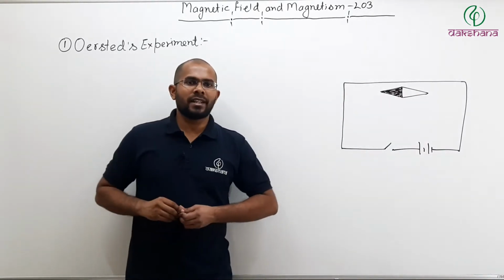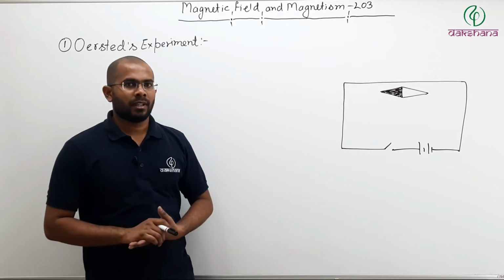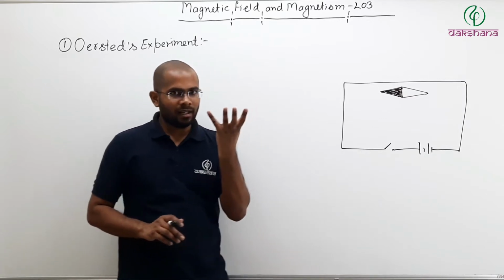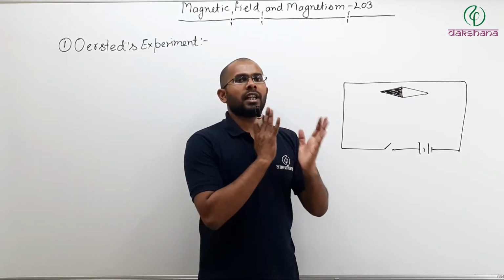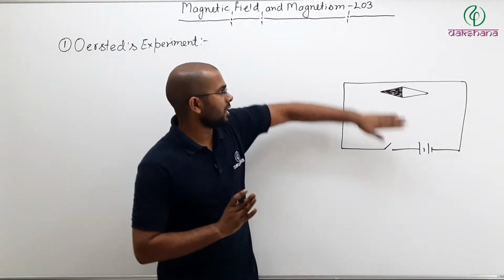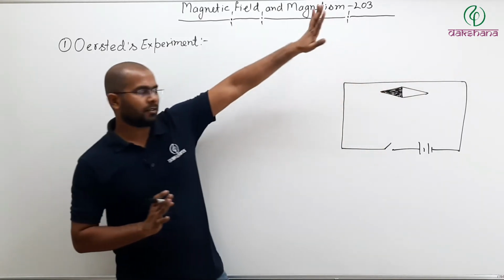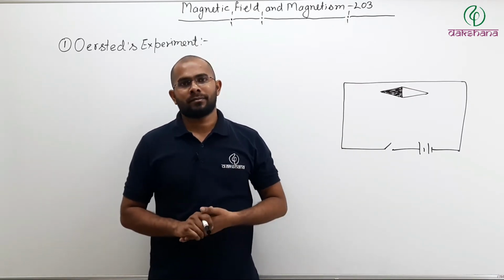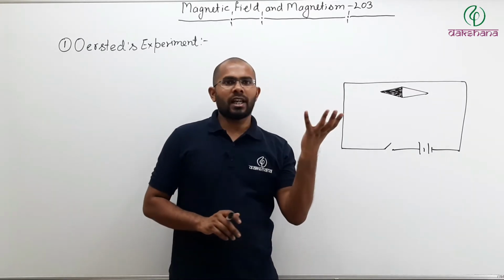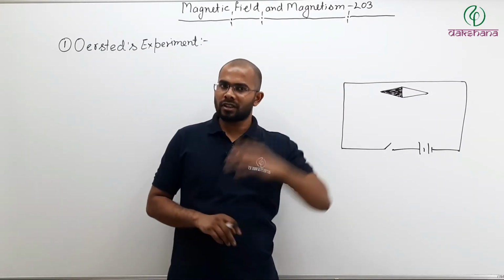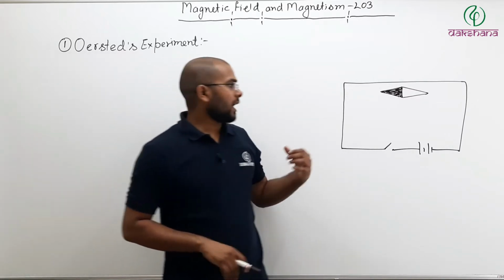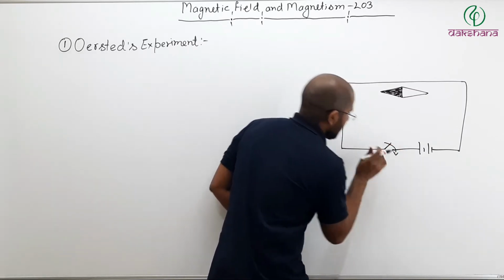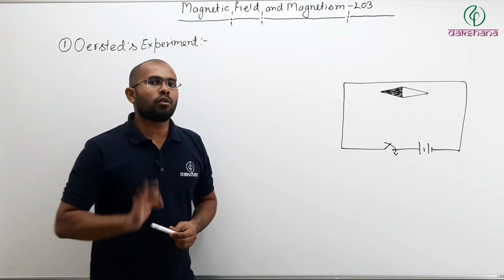Initially, when there is no current through the wire, the magnetic needle, this is a compass needle, aligns itself along the direction of north-south. And here I have placed my wire such that this is the direction of north-south. When there is no current through the wire, the magnetic needle points towards north. Now, if I switch on the current, if I close this switch, then what happens?